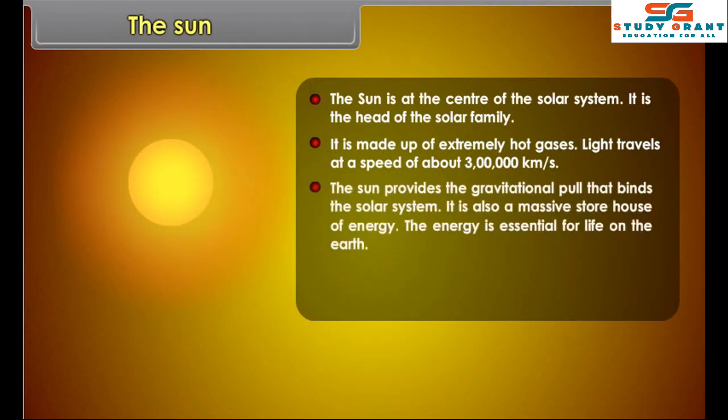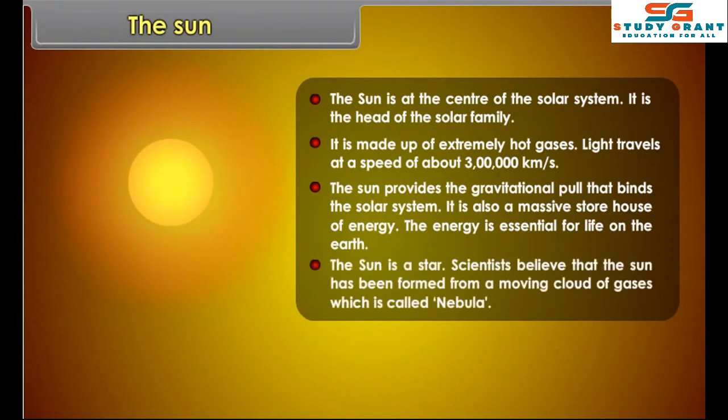The sun provides the gravitational pull that binds the solar system. It is also a massive storehouse of energy. The energy is essential for life on the Earth. The sun is a star. Scientists believe that the sun has been formed from a moving cloud of gases, which is called a nebula.